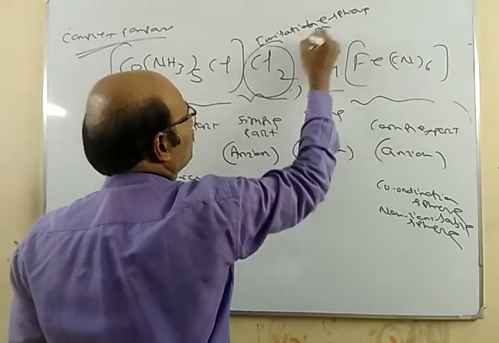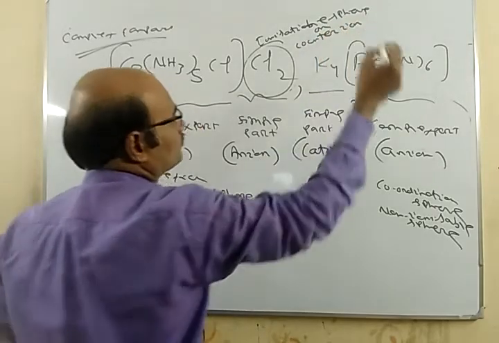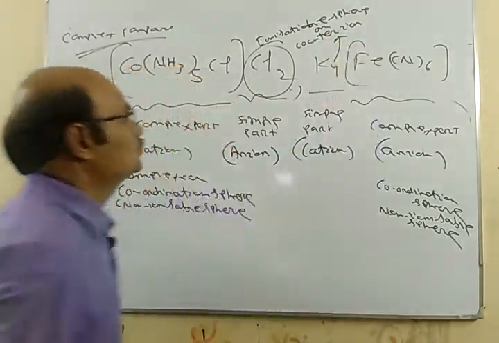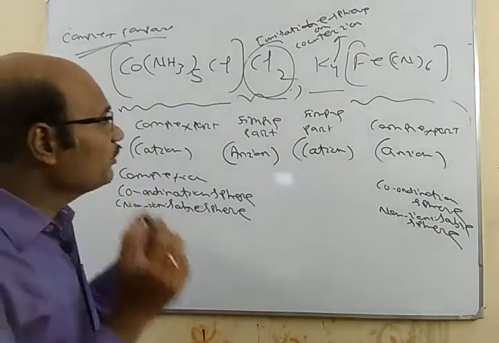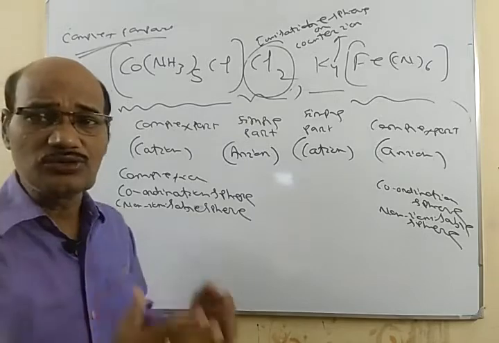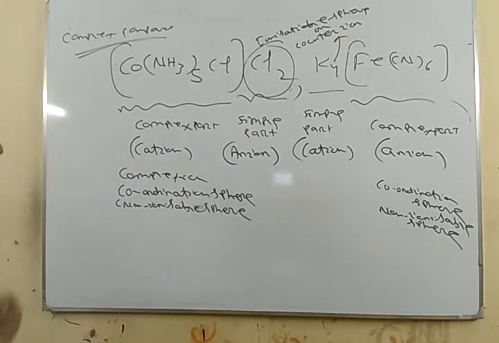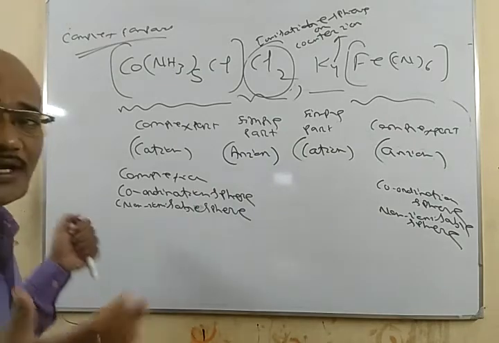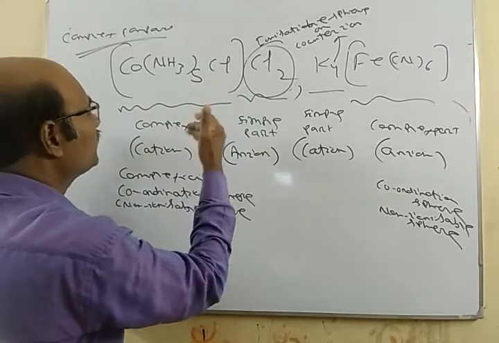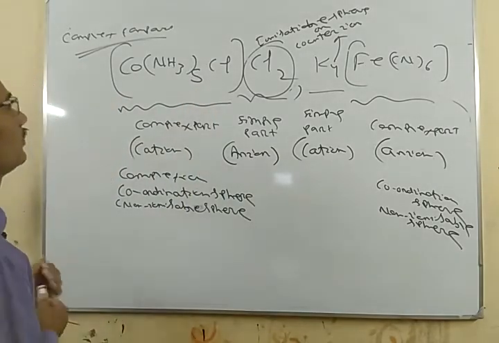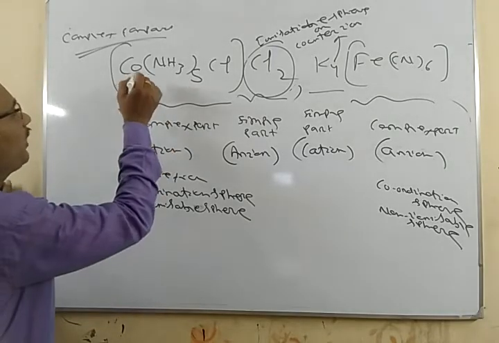Also called what? Counter ion. Okay, so the simple part is also called what? The ionizable sphere or the counter ion. The complex part is called what? The coordination sphere or non-ionizable sphere. That means the coordination sphere will not ionize.